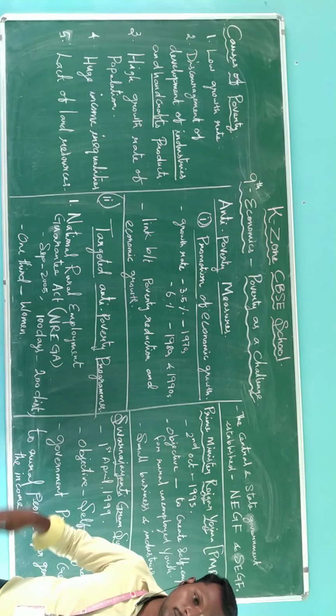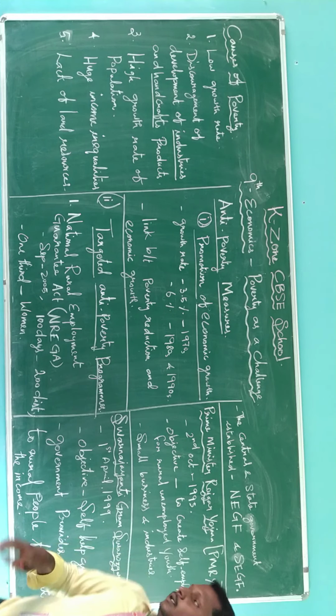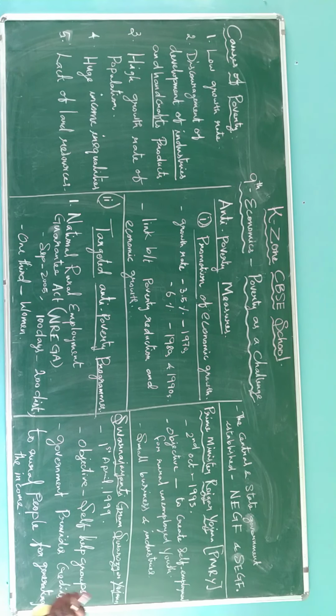For this group, the government also provides credit, to help them come out of the poverty line. The government provided credit to rural people for generating income.